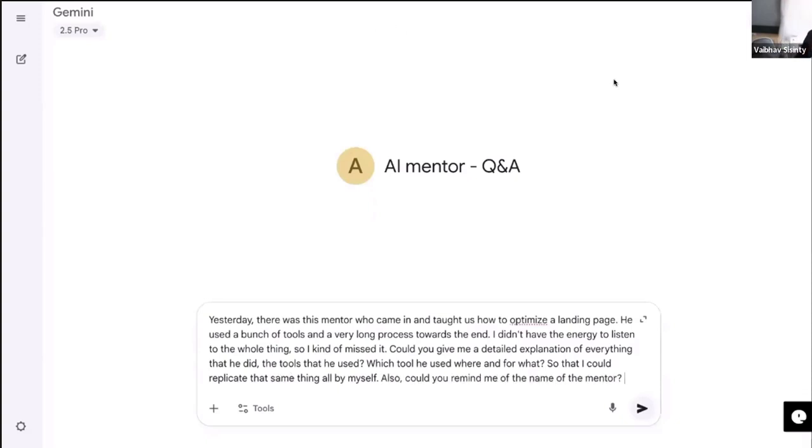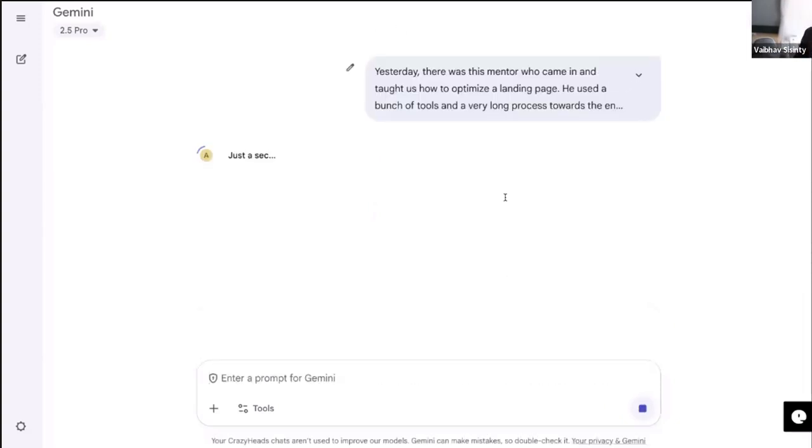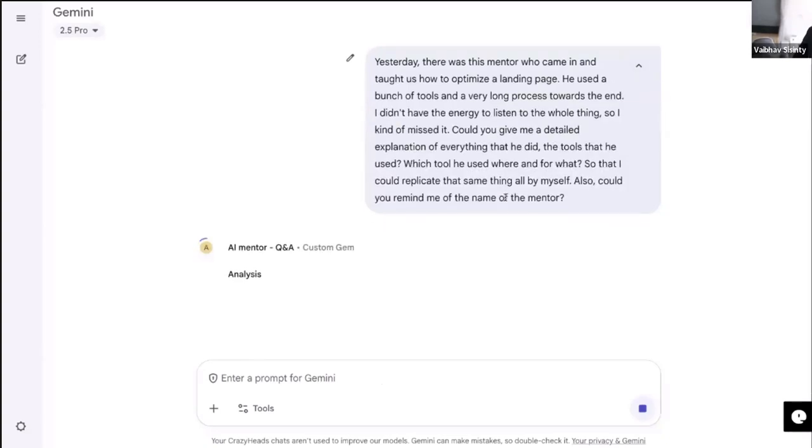Let us see if it is able to get it right. You're literally asking it to summarize almost 1 hour of class right now. You're asking it to give the tools and whatnot. Let's see if it is able to pull through. It's going to be interesting. Okay, it is still thinking.